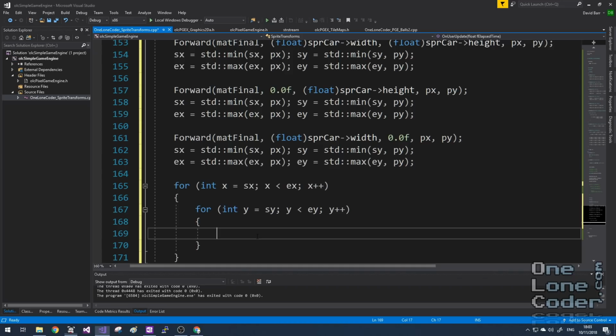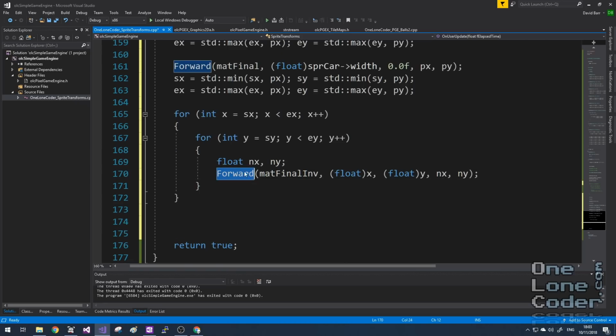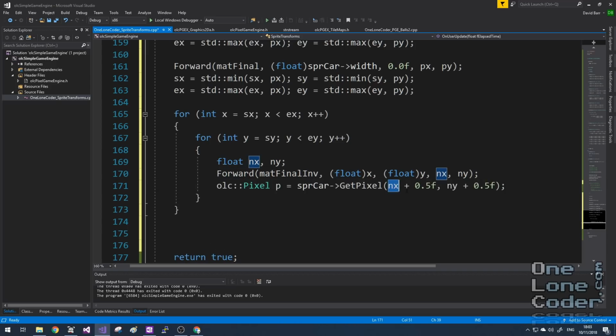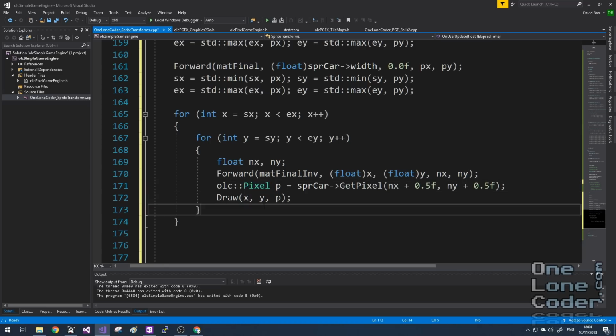And the code looks very similar to what we had before. I'll use my forward command, but I'll use the inverted matrix to give me two new locations, and I'll use these locations to sample the sprite at a particular point. I've offset nx and ny because these are no longer integer. By adding 0.5 to them, I make sure that I'm rounding to the correct pixel. And so I guess the final thing to do is to draw the new pixel in the x and y location on the screen. So let's take a look.